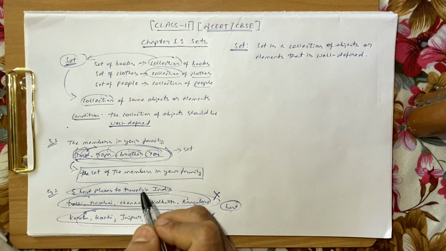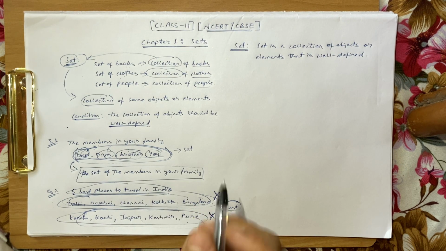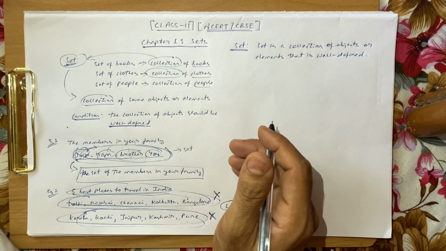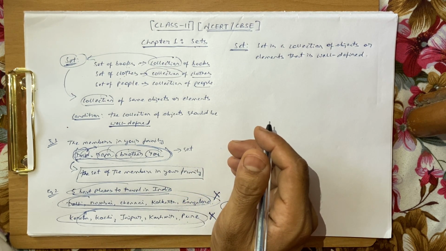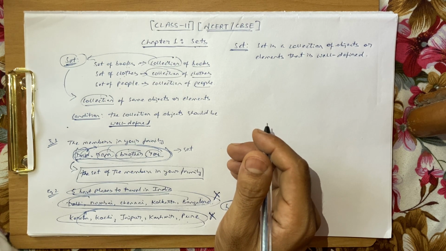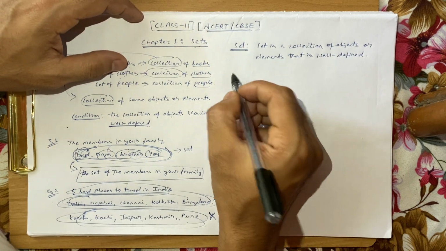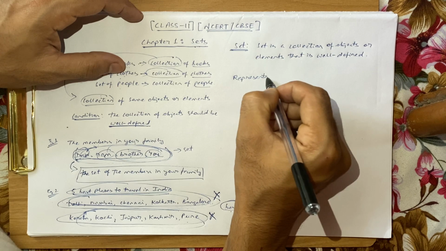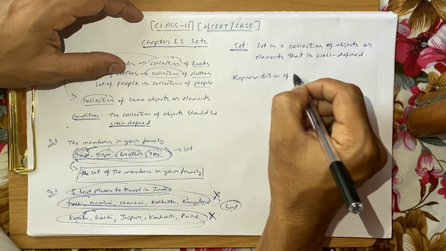Now, since you know what a set is, let us go ahead and learn how to represent a set, or how exactly we write a collection of objects, that is a set, in our copy. The next topic is representation of sets.